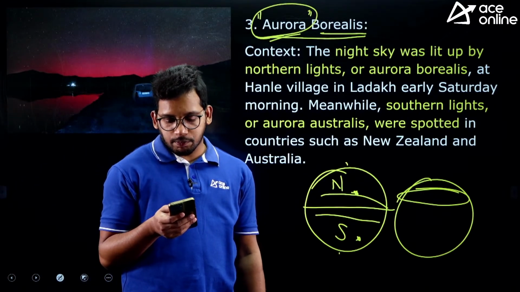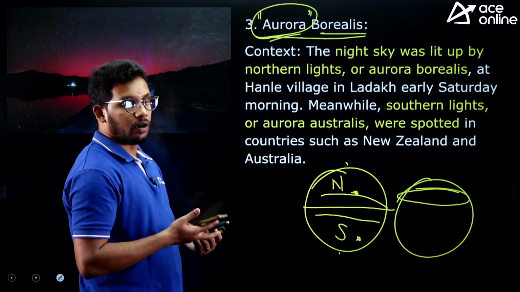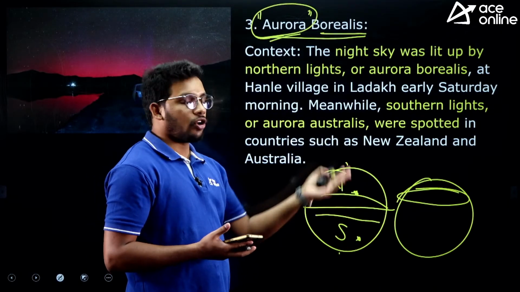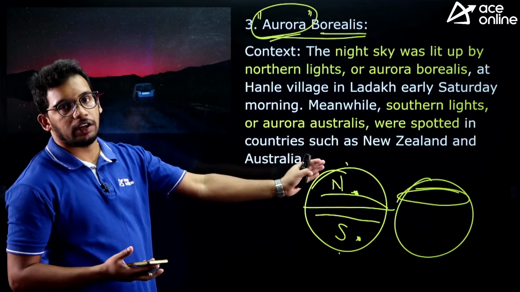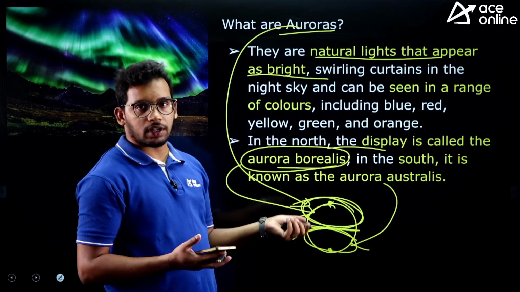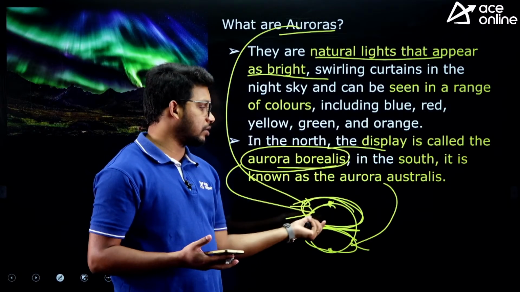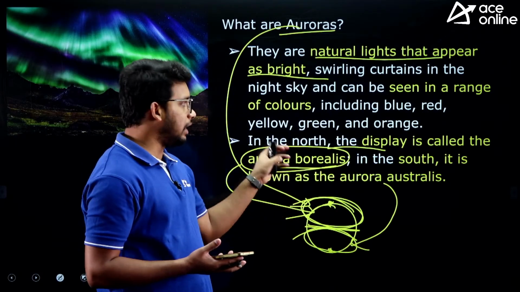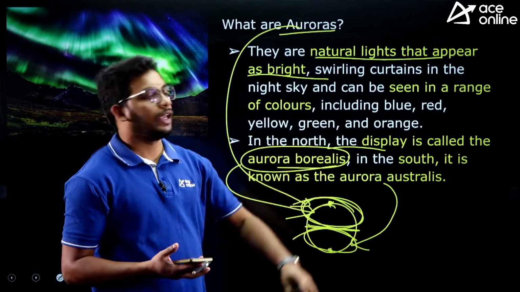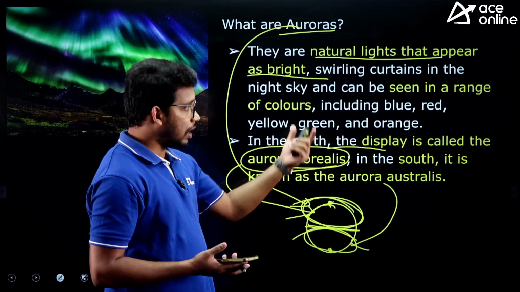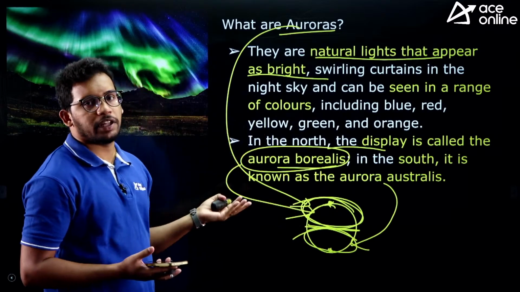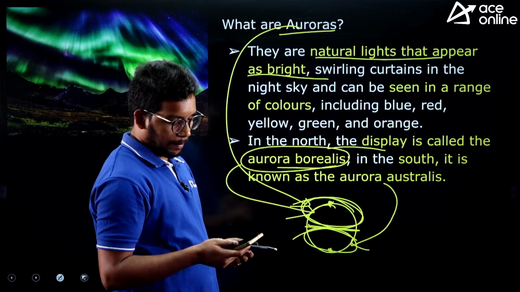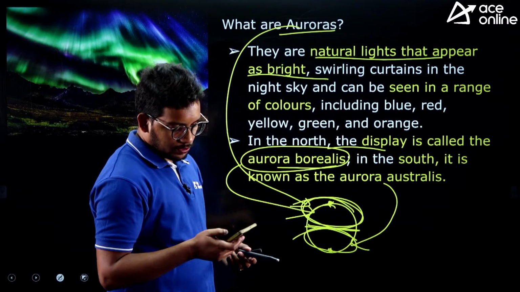Any doubts? Please do respond. For this particular article, I want to ask if there are any doubts. So we have seen the context of what is happening in the northern as well as southern hemisphere, and what auroras actually are, right? They have different names based on the location, and they are natural lights emitted because of the attraction by the earth's magnetic field of the emerging solar winds, right? So they occur mostly in the polar regions, but based on intense solar winds, they can occur in any part of the earth. Any doubts? Great.